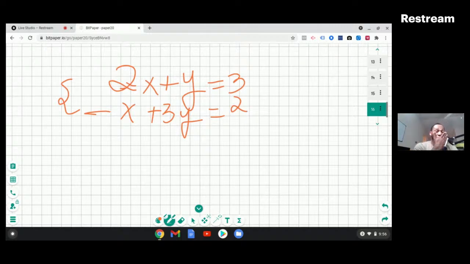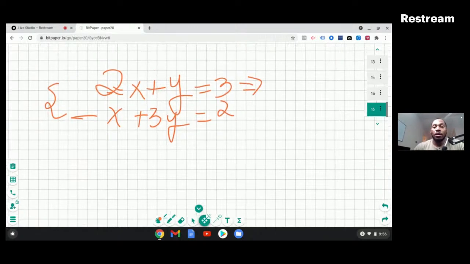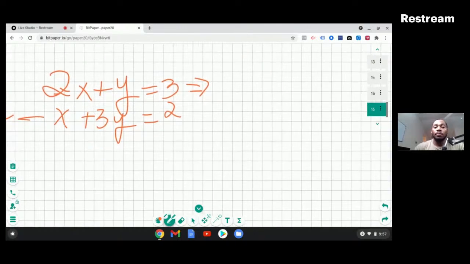So to continue what we're doing, the other way that we can solve this is graphing each equation. So the first equation, how do we graph this? We need y is equal to mx plus b, that formula. So how do we solve for y here? 2x plus y is equal to 3. That implies y is equal to what?